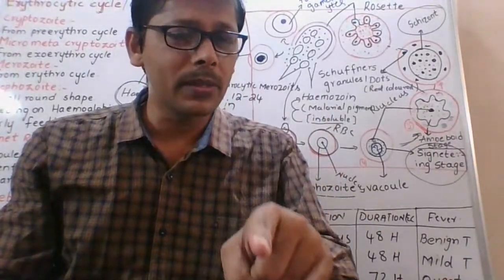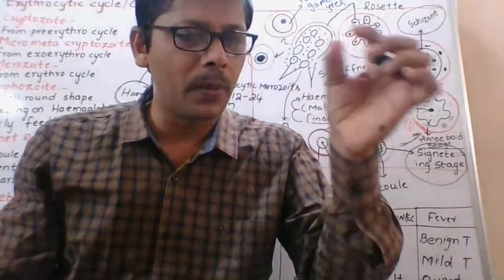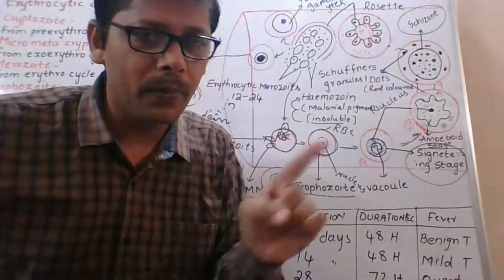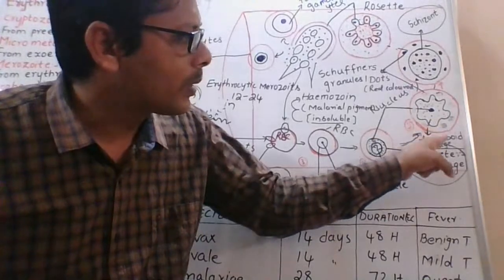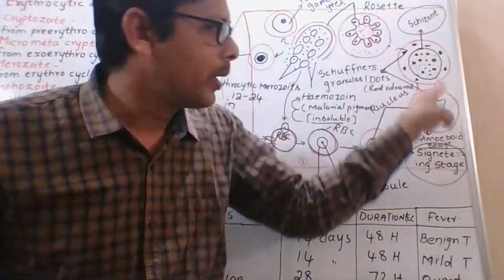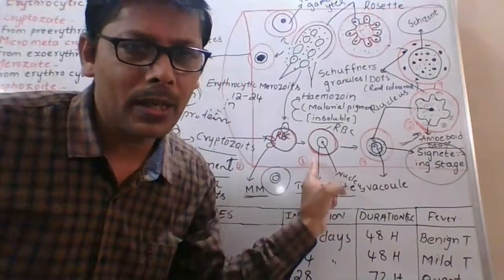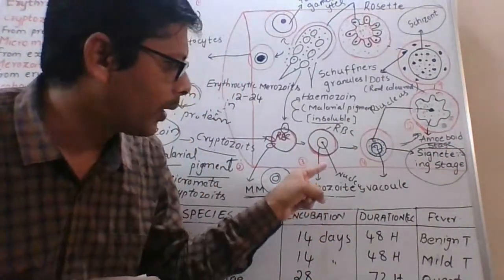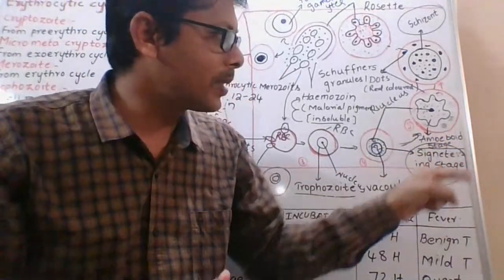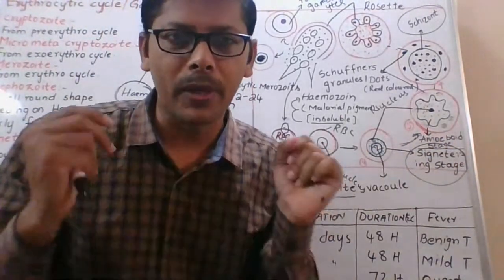Here, the schizont is formed from the amoeboid stage. There are two feeding stages here. The trophozoite is the first feeding stage. The amoeboid stage is the second feeding stage.